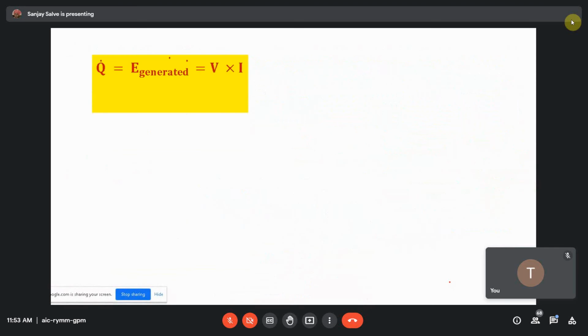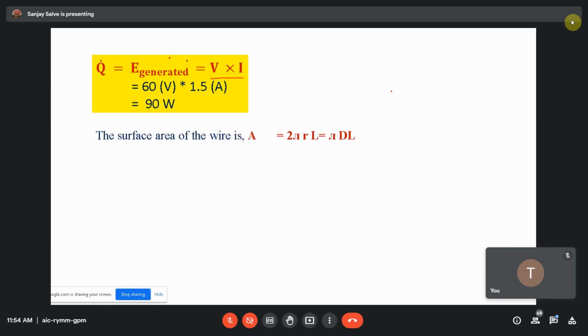Then Q is equal to the energy generated. The resistance is not given, so we use another formula, V into I, voltage into current. So we have 60 volt into 1.5 ampere, the total heat generated when the current is flowing through that rod, that is 90 watt. The surface area of the wire is the circumferential area, and that is 2 pi rL or pi DL.